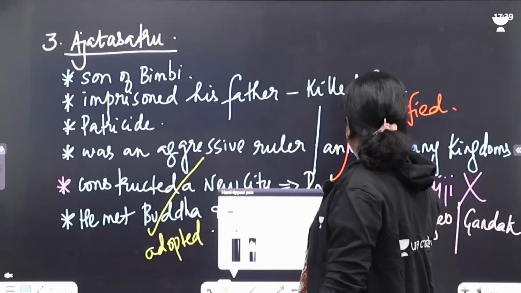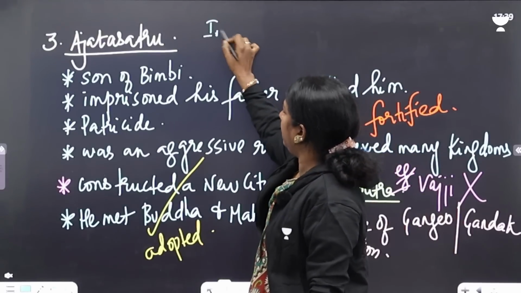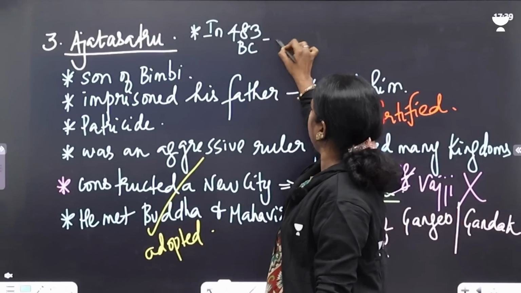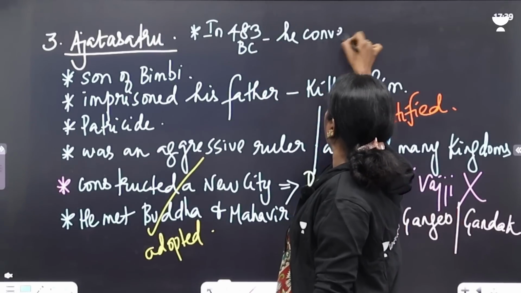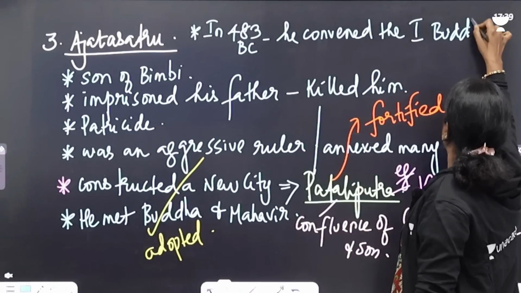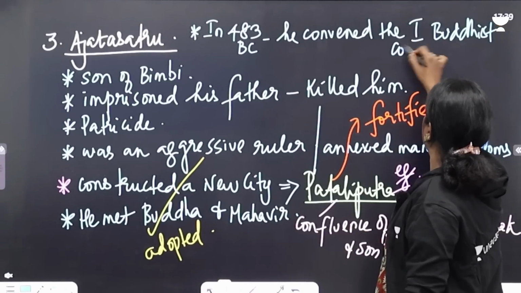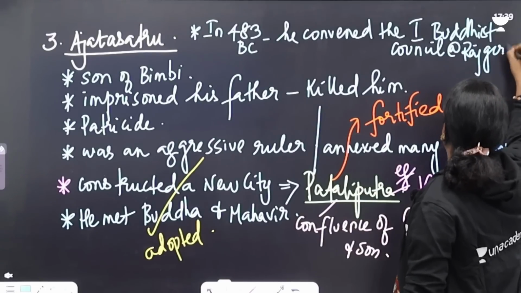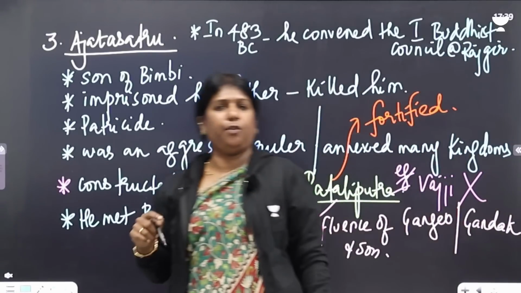That is why the next point about Ajatasattu is very important. In 483 BC, this year is important, Ajatasattu convened the first Buddhist council at Rajgir. The capital being Rajgir, that's why he convened it there in 483.